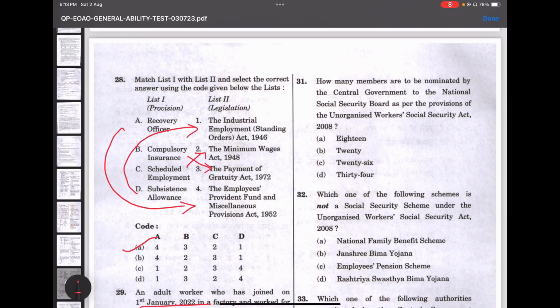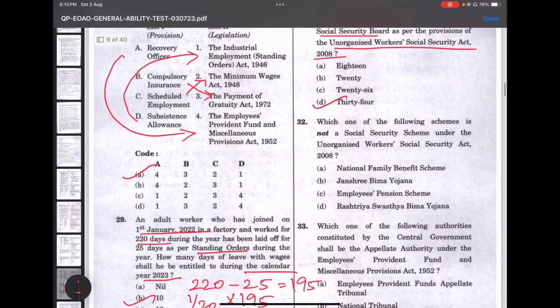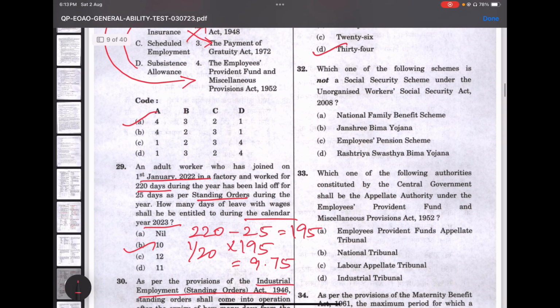How many members are to be nominated by the central government to the National Social Security Board as per the provisions of the Unorganized Workers Social Security Act 2008? The answer would be 34. See, they are concentrating more on numbers, fact-oriented. So we'll have to stick to those facts too. We'll have to memorize the numbers, so please be focused on that.